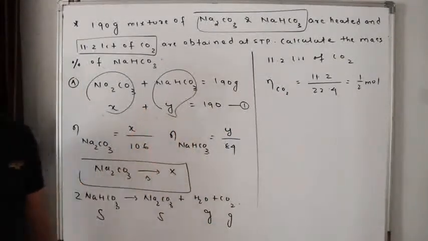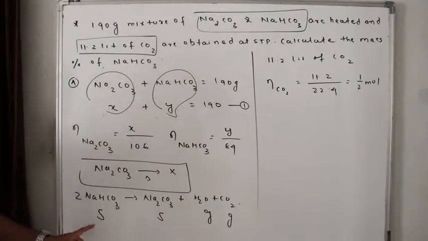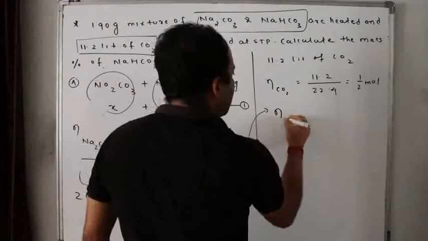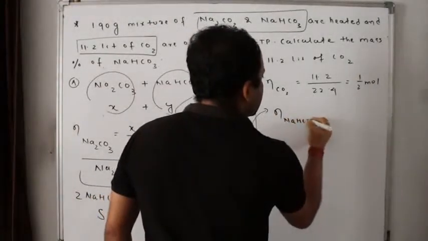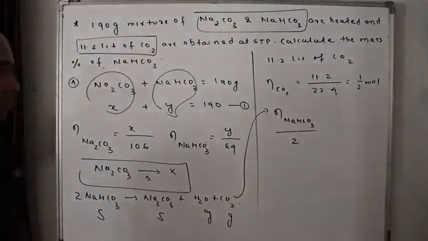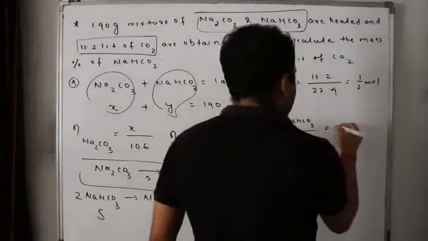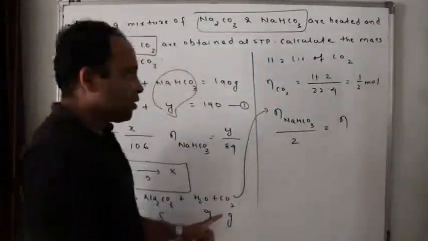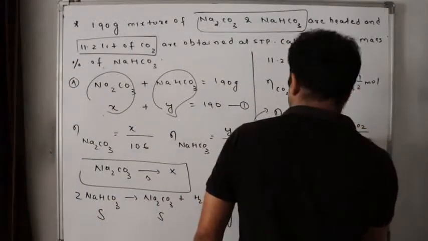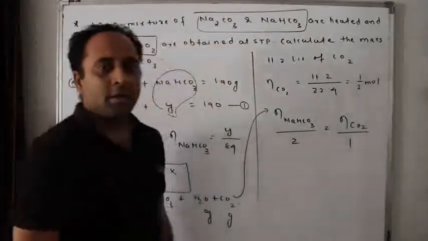Yes or no? Now tell me, here, if I go for mole analysis, what can I do? See, for this equation, number of moles of NaHCO3 by stoichiometric coefficient 2 is equal to number of moles of CO2 by stoichiometric coefficient 1. Yes or no?